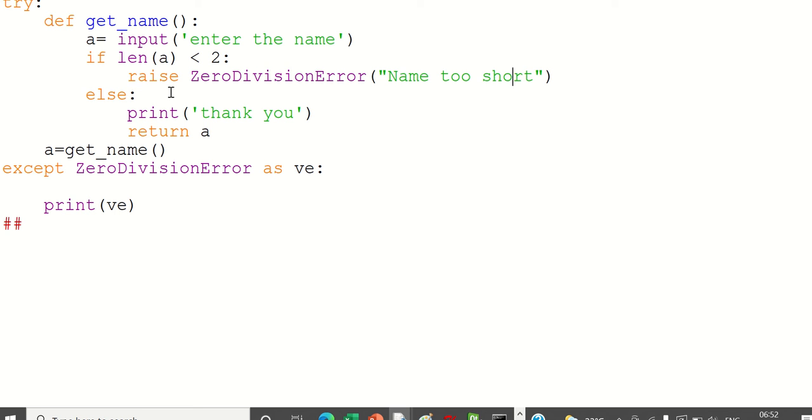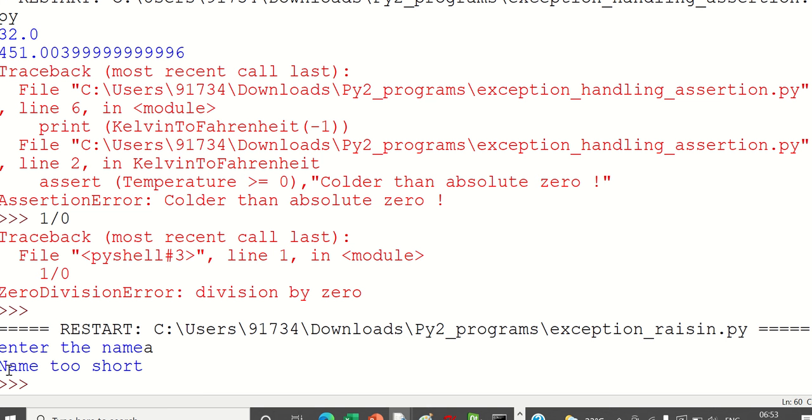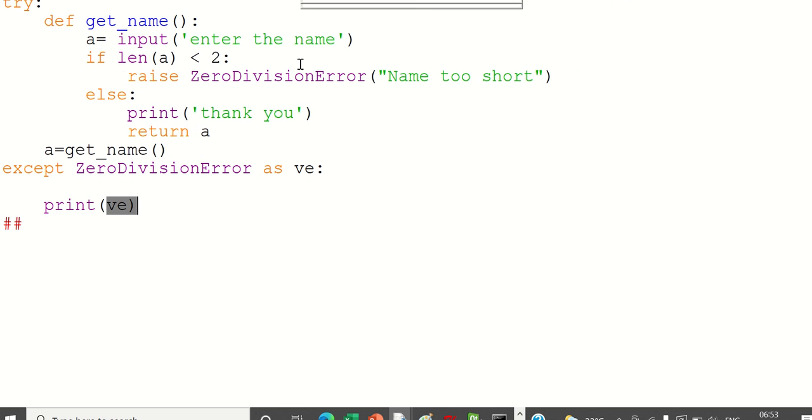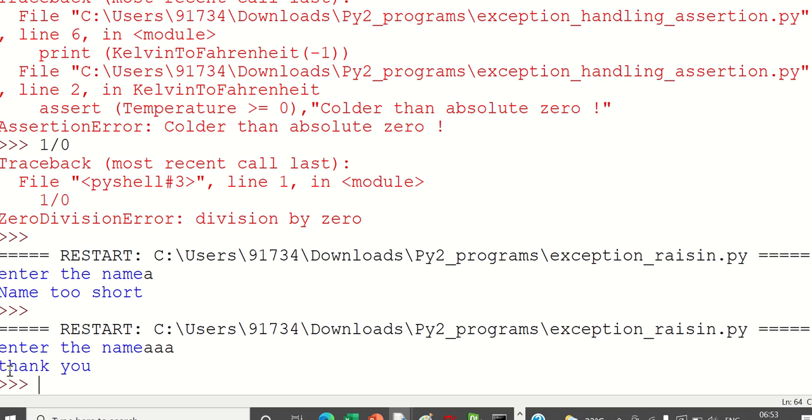Then once you raise this exception, someone has to catch that exception. So here we are catching that exception as VE, and whatever message is there, we are printing it here. So that is zero division, name too short. We can do this and we can run it. Enter a name. Now if I enter A, it will tell name too short. If I enter another name, it will just print thank you.